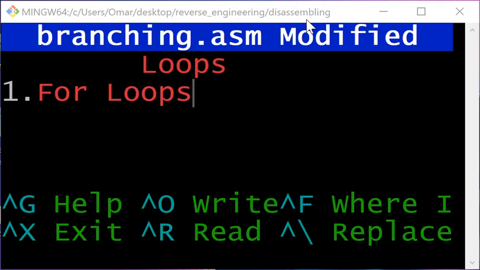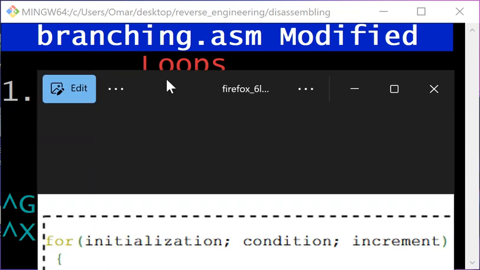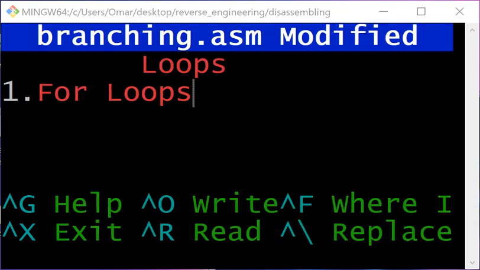Let's start by asking ourselves, what is a for loop? In essence, it's a while loop with an initial state, a condition, and an iterative instruction. So for instance, let's take a look at this generic for loop right here.